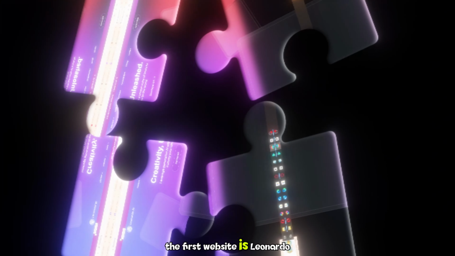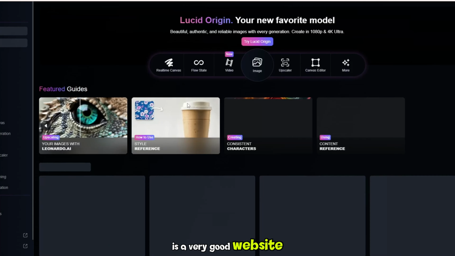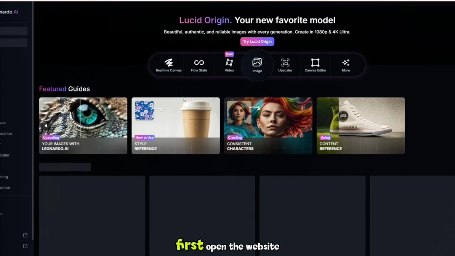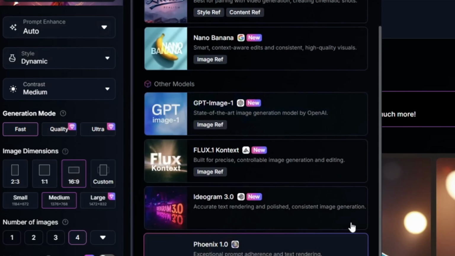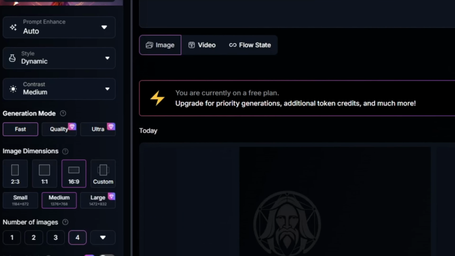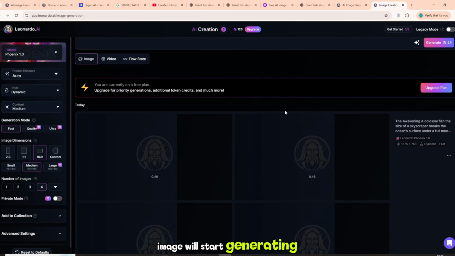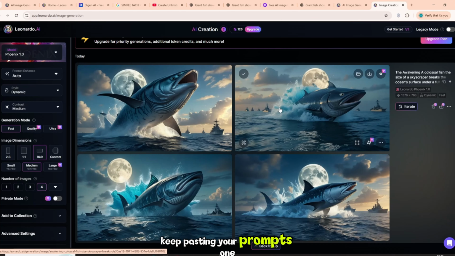The first website is Leonardo.ai, a very good website for making AI images. First, open the website, then set the size to 16:9 and type Phoenix 1.0. After that, paste the prompt. In a few moments, the image will start generating. Keep pasting your prompts one by one.